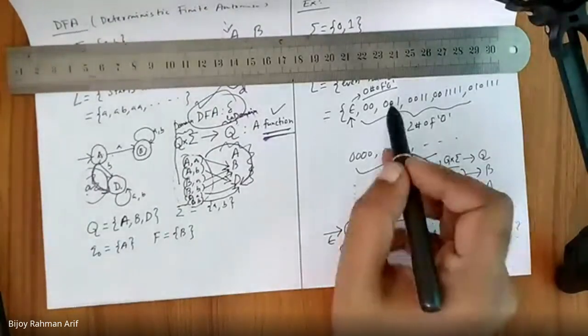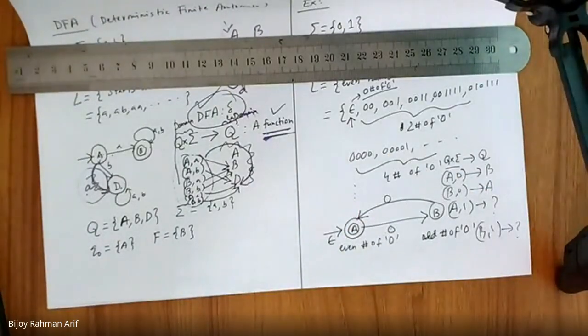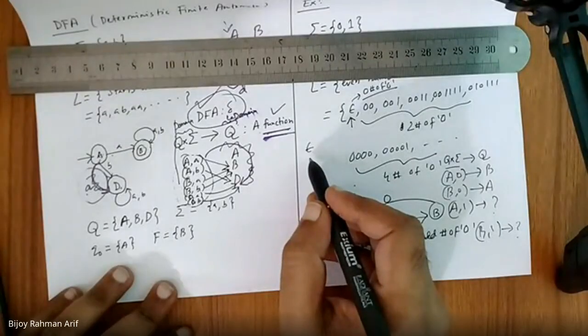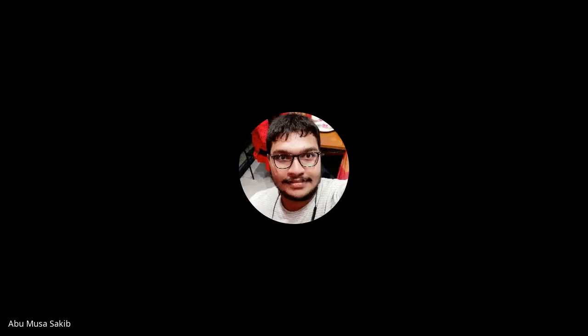Okay. Now, are the number of 1s important or not important? For example, epsilon: how many zeros are there? 0.